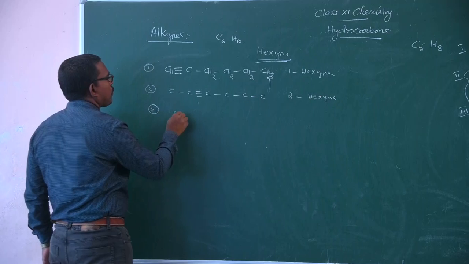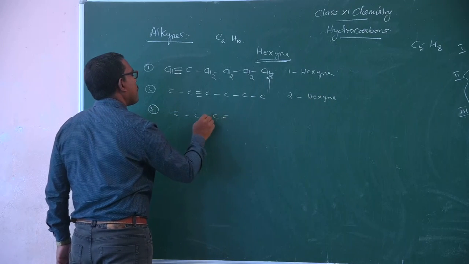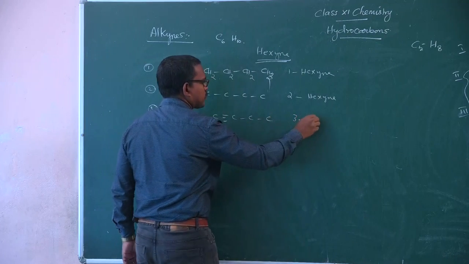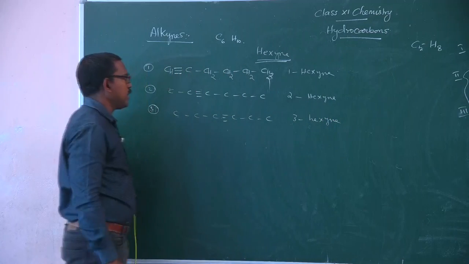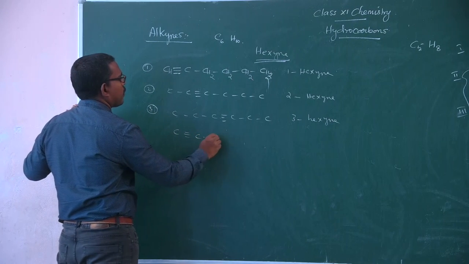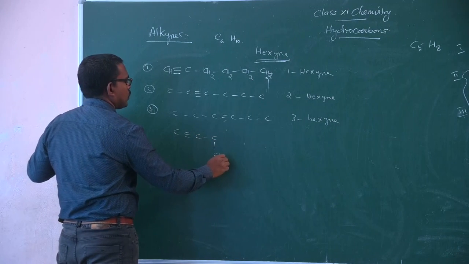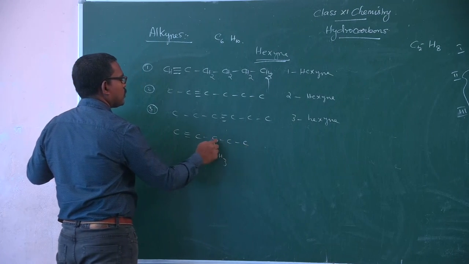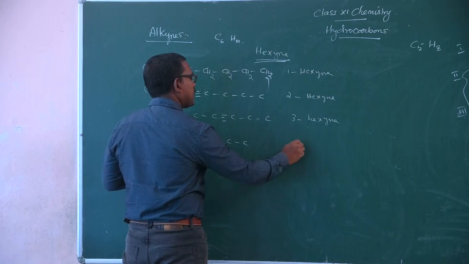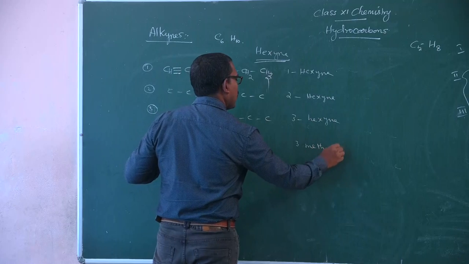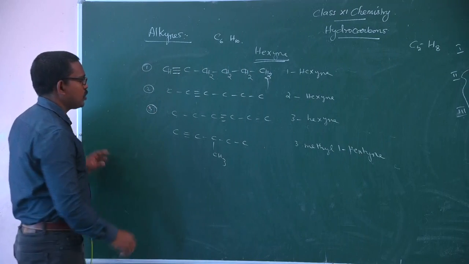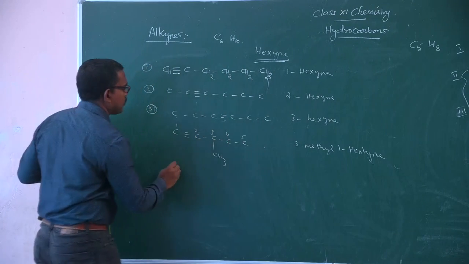And the next compound is 3-hexyne. Now look at the first branched compound: the triple bond is between carbon 1 and 2. CH3. Totally 1, 2, 3, 4, 5, 6 carbon atoms. Therefore, 3-methyl-1-pentyne.